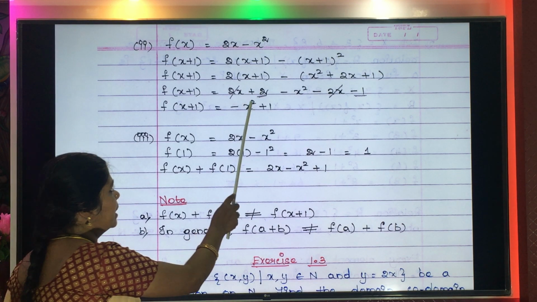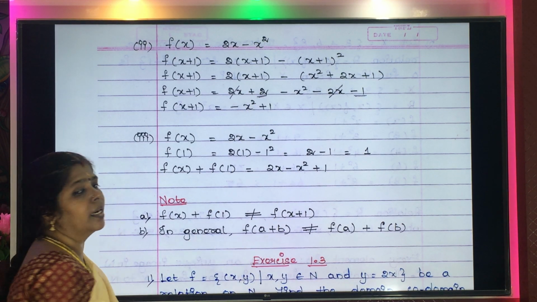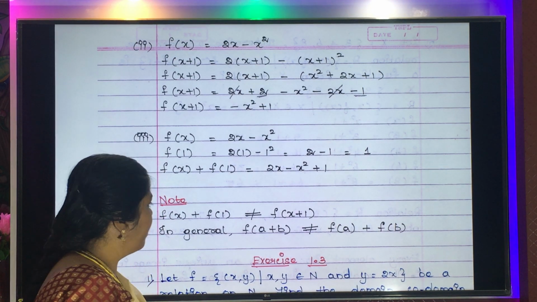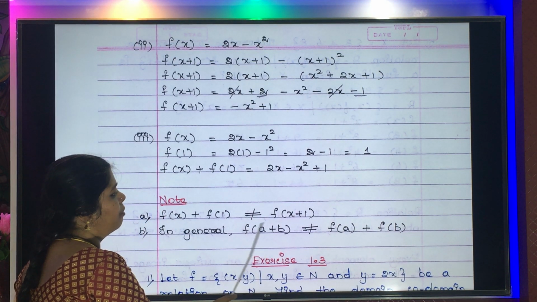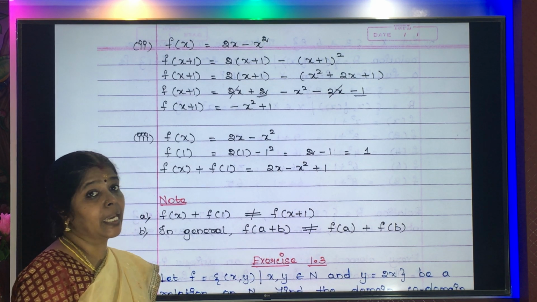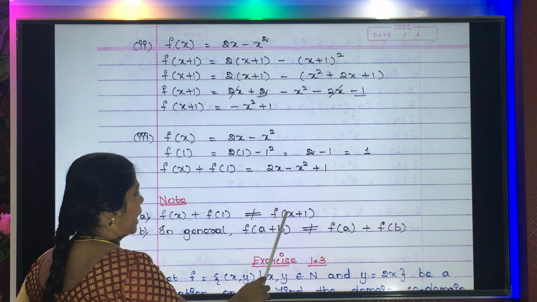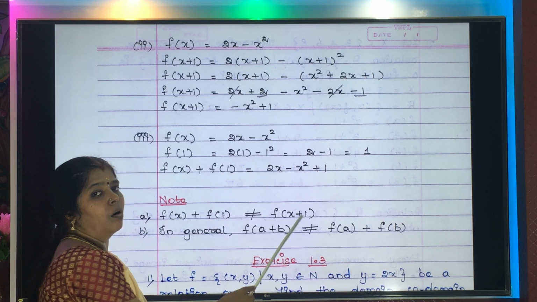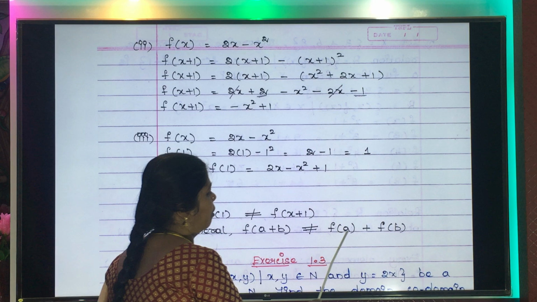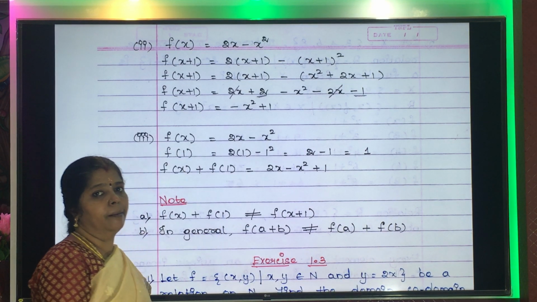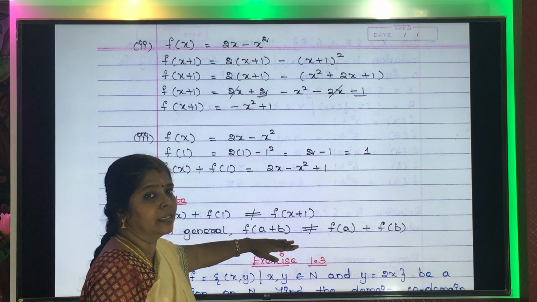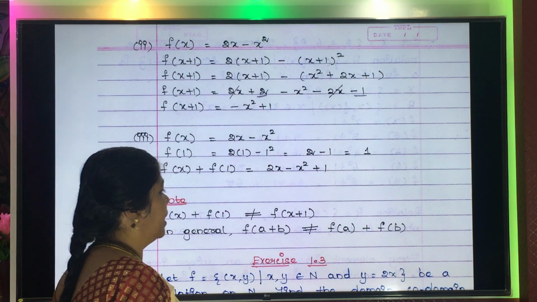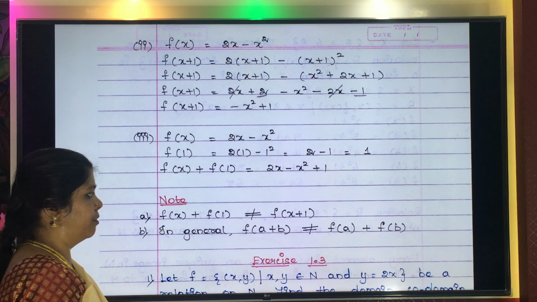So, with a single sum, we have concluded this. In general, what we can conclude is, in the place of x and 1, I am taking a and b. So I can conclude f of a plus b will not always be equal to f of a plus f of b. This concept you should understand. F of a plus b will not always be equal to f of a plus f of b.